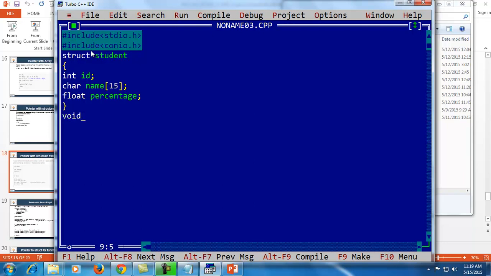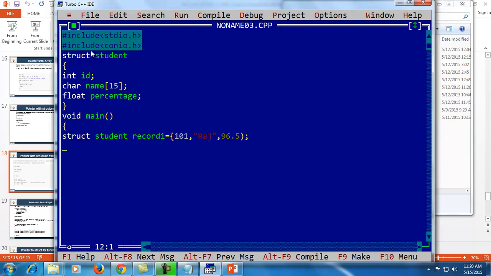Then starting from the main, initializing a structure, struct student record 1, initializing the values id equal to 101, name equal to Raj, and percentage 96.5.